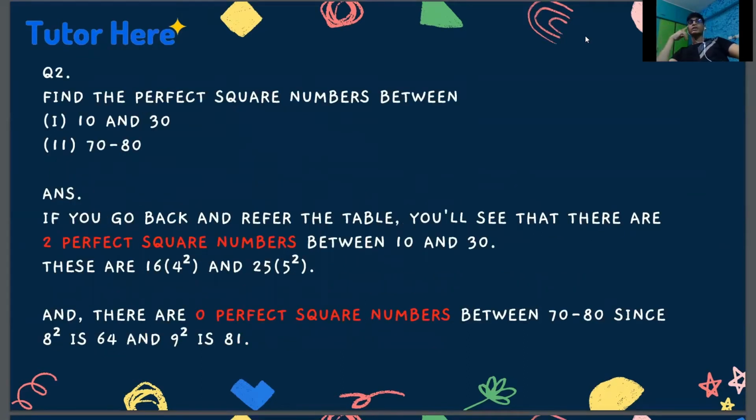For the second question, find the perfect square numbers between 10 and 30 and 70 and 80. Again, if you know the table, you can easily solve this, as we know that between 10 and 30, there are only two perfect square numbers. These are 16 and 25, that are the square values of 4 and 5 respectively. And there are zero perfect square numbers between 70 and 80, since 8 square is 64 and 9 square is 81. It's easy, isn't it?